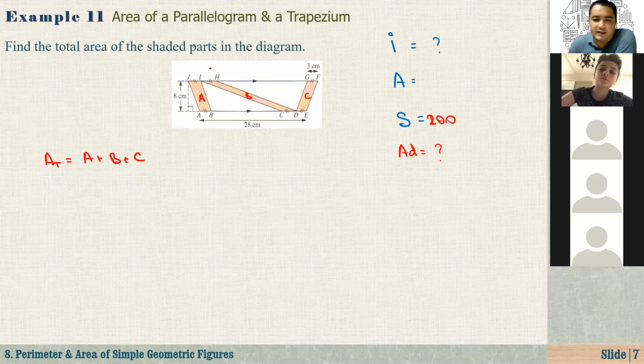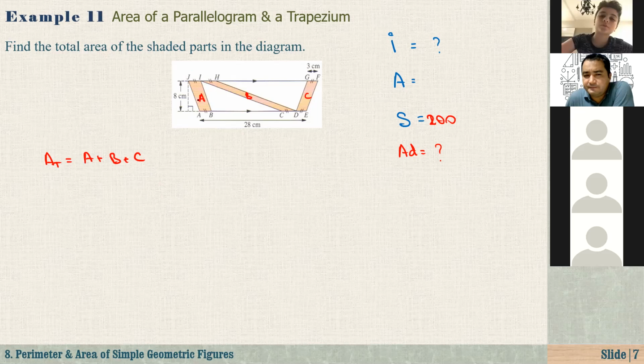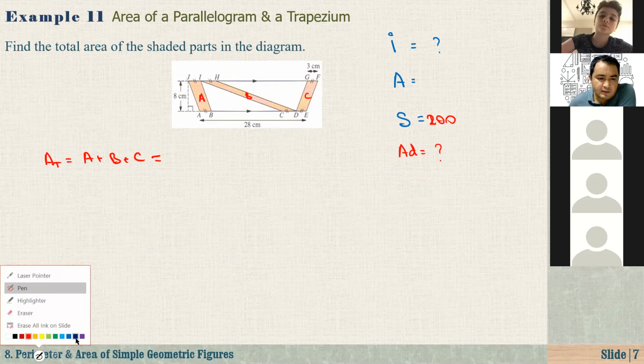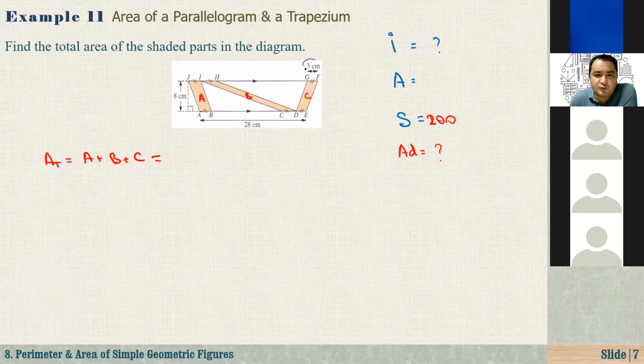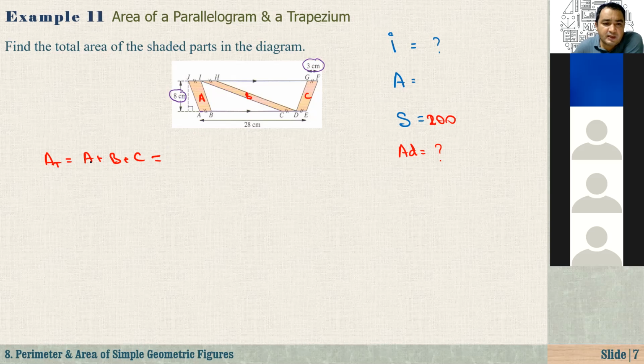So what is A? Al-Akbar, is it a parallelogram? Yes, right? It is a parallelogram. So parallelogram, what is a base? Base equals 3, because as you see here, this one is 3. This double prime mark means that all these lengths are equal. So what is the area of the parallelogram? It is base times height. So here, as you see, height is also given. It is 8. What is the height? It's the distance between the parallel sides, right? So from here, what is A? A is 3 times 8.